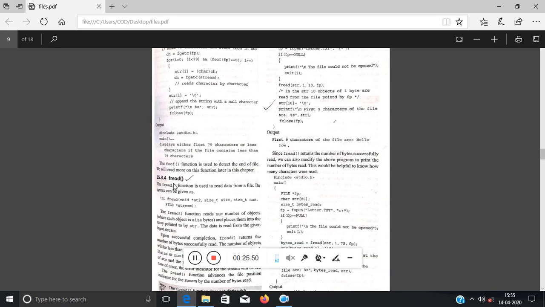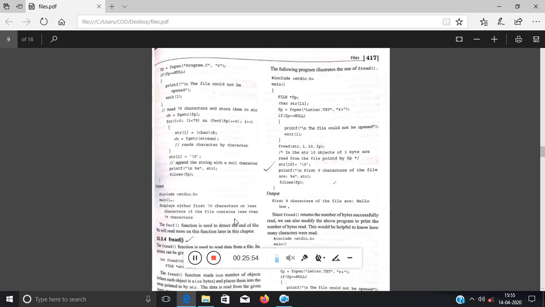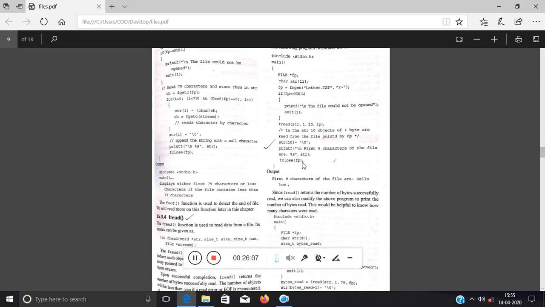Now the next function is fread. This is also for reading the content of the file. The same, you have taken a file pointer, you have taken a character array named str, and they have directly passed the file name in this program, checked whether fp is equal to NULL. Now what they have done, they have used the fread function. The fread function will first take the name of the variable or the character array in which you want to store. Here it is str, so I have passed str.